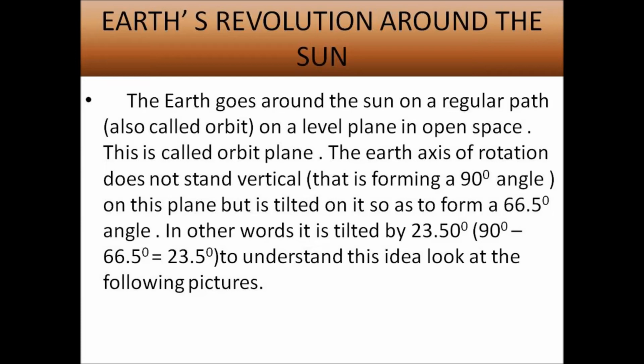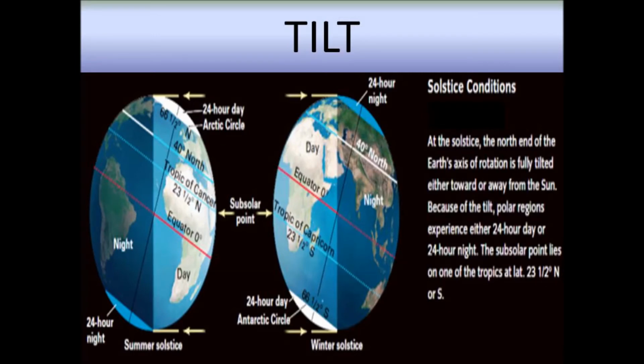The earth's axis of rotation does not stand vertical on this plane, but it is tilted so as to form a 66.5 degrees angle. In other words, it is tilted by 23.5 degrees. To understand this idea, look at the following pictures very carefully.